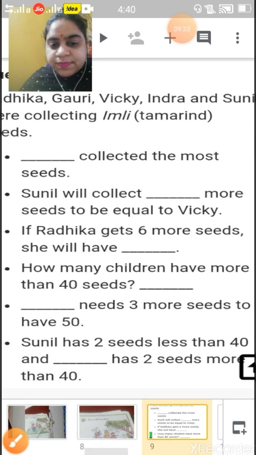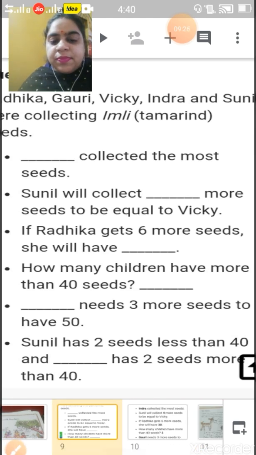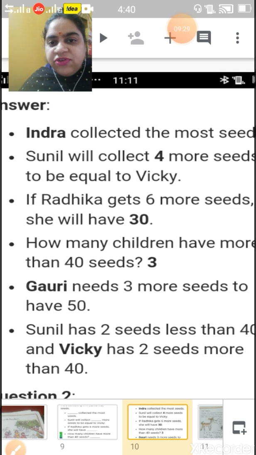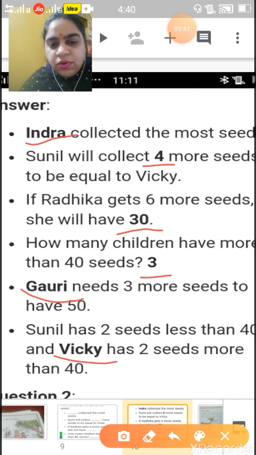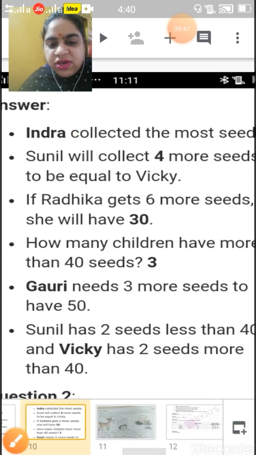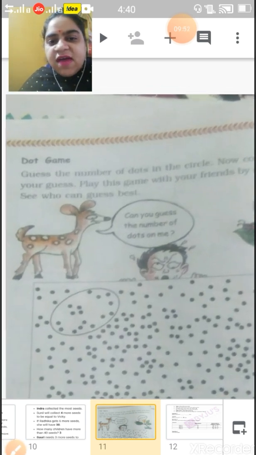Okay children. Now come back to our solution. I have given you the solution. Whatever is written with this black marker, this is your solution. Okay children, so do this, practice this. Now come to our next question. This is a dot game. Guess the number of dots in the circle.